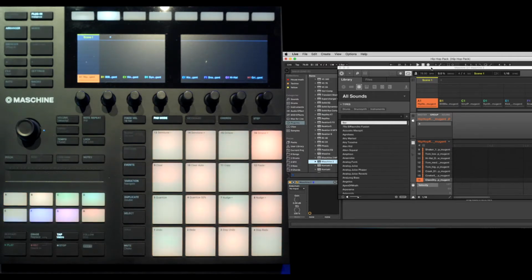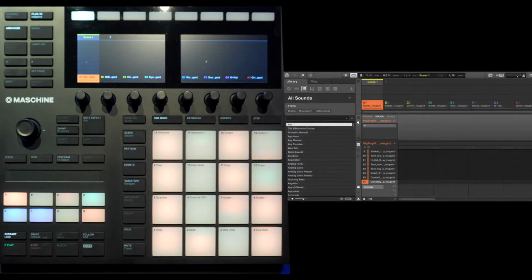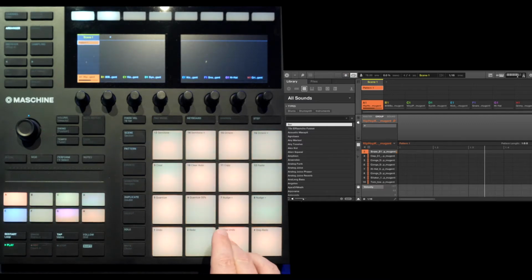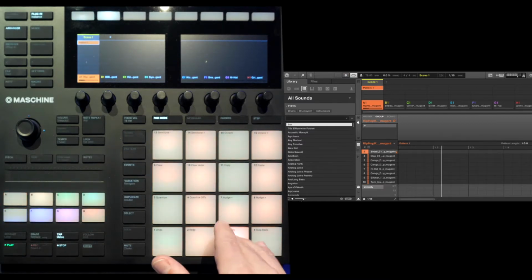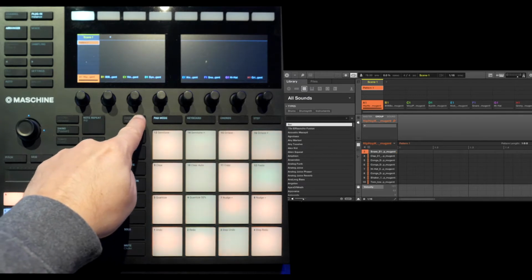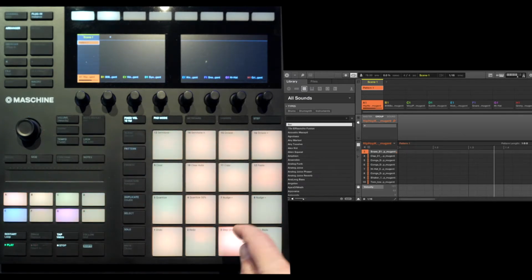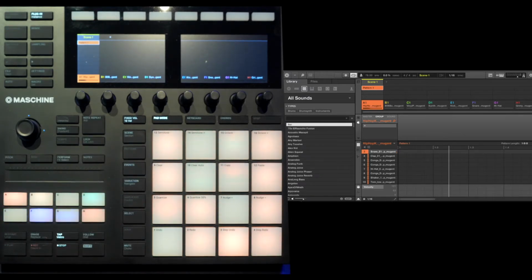Okay, now in the DAW we say play, and now we go to record, and we push A, the group A for the drums, and now we start playing our first beat. Because all the sounds are with a lot of velocity, if you don't want that, click fixed velocity, so it doesn't matter how hard you push, you always have the same velocity. Okay, let's go to record.